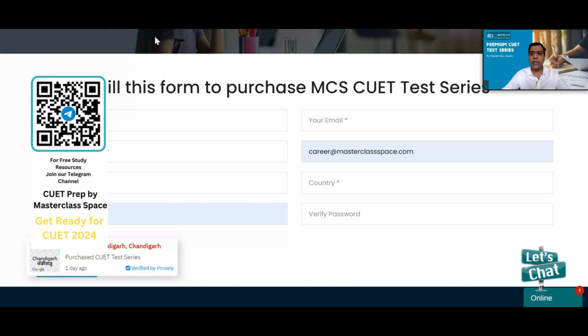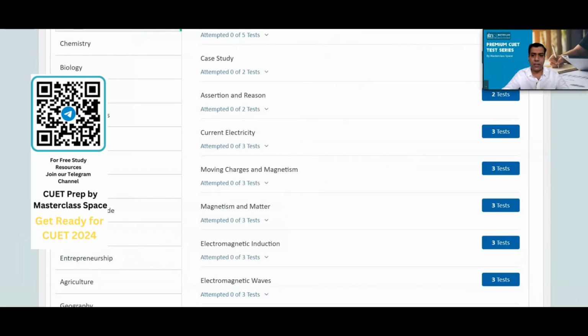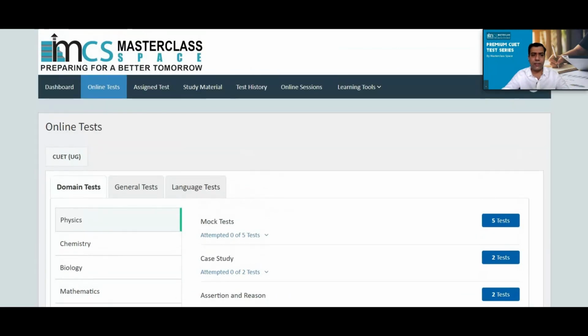Now, how does the dashboard look? I have already logged in, so you can see how the dashboard looks. The dashboard looks like this. In order to access the tests, you have to go to online test. Once you go to online test, you will have access to all the tests. You can see domain test, general test and language test, they are here.